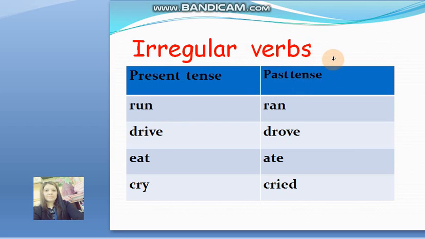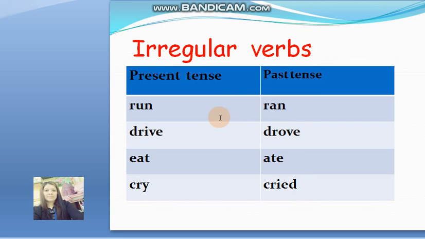For irregular verbs, you are not going to add ed, because the word is already in the past tense. It totally changes. For example, run becomes ran. Drive, the past tense is drove. Eat, ate. Cry becomes cried. So we have regular and irregular verbs.